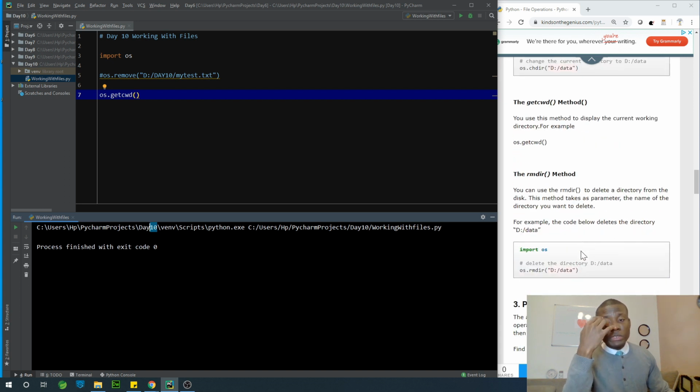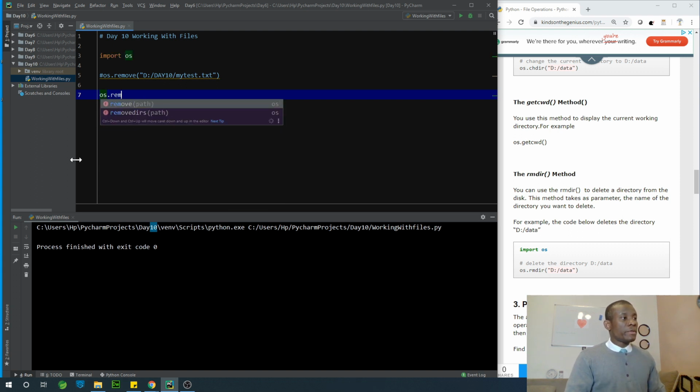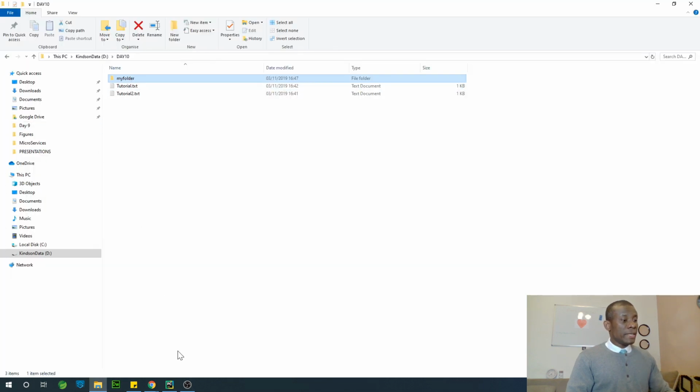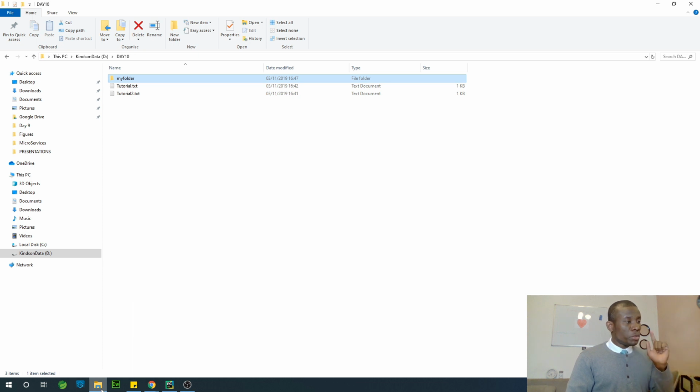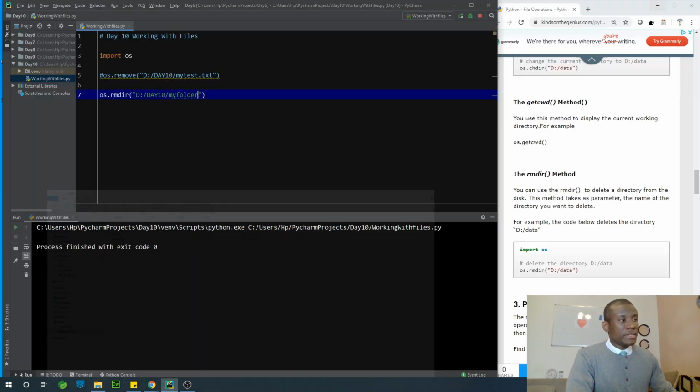So we have remove directory, actually use it to delete a directory. So we can actually delete that directory we created. So we have os.rmdir. So specify the slash day 10 slash my folder. So just to check that that folder is right there. So we have my folder right here. And if I execute this code, you can see that that folder is going to disappear. Yeah, so you can see it disappears because it's executed the line.